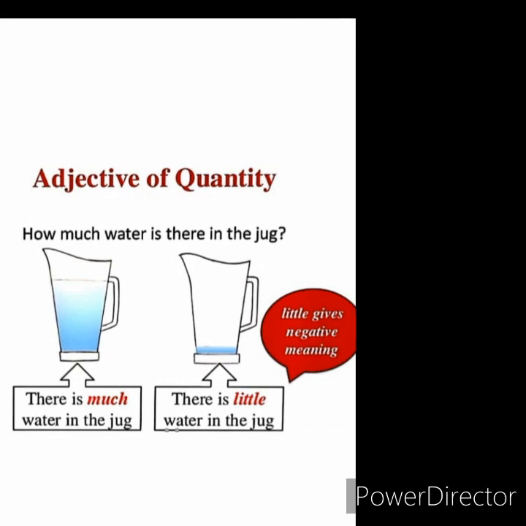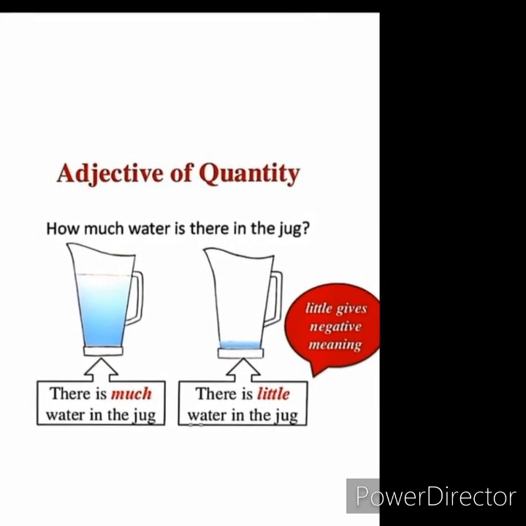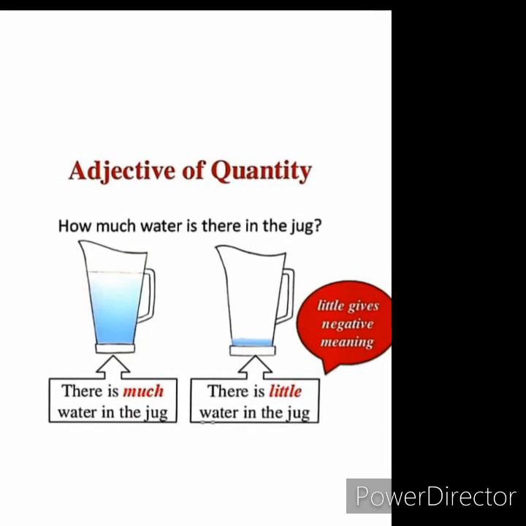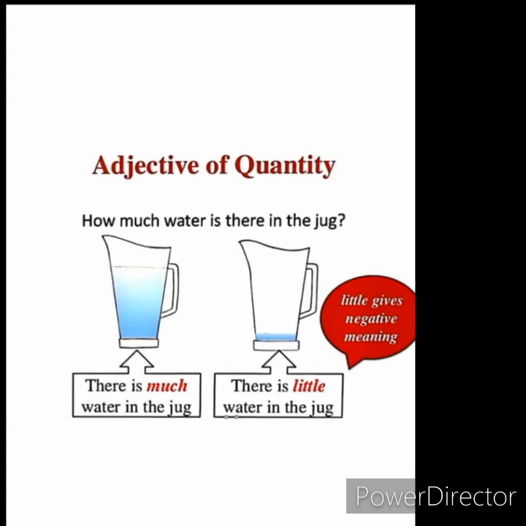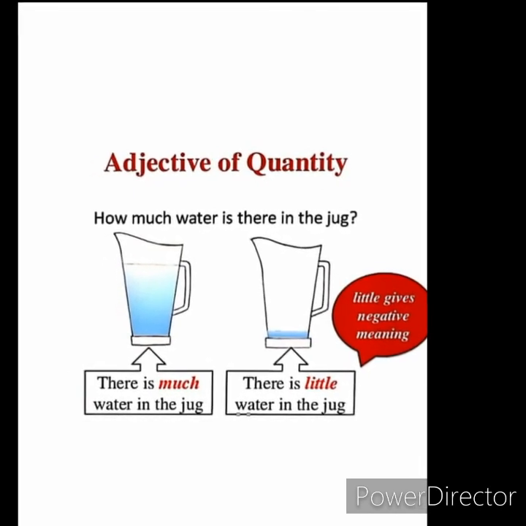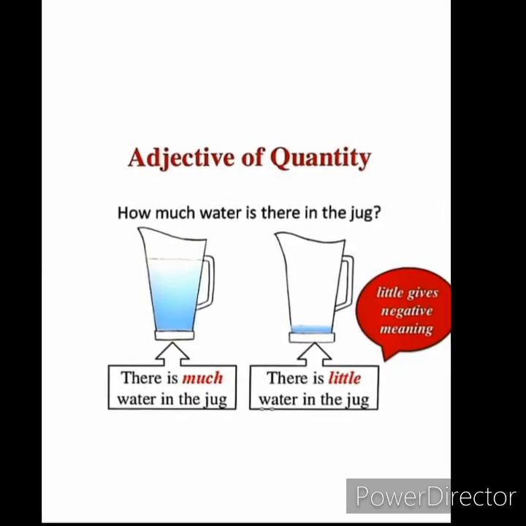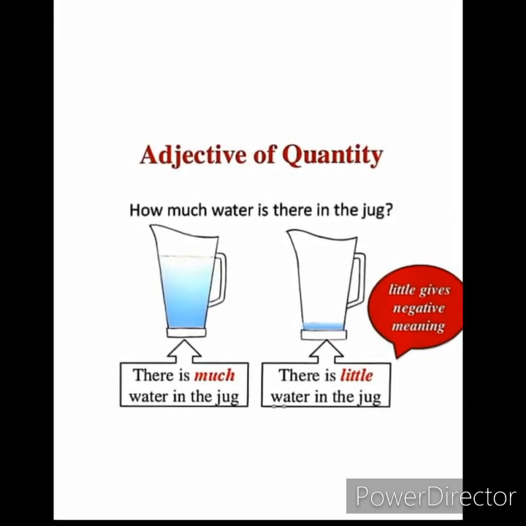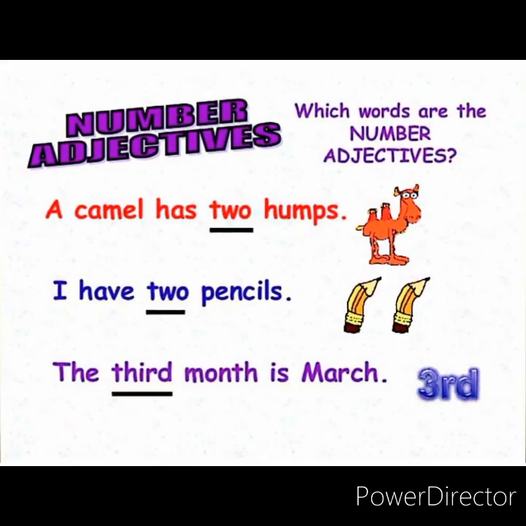Now, there are two jugs. In one jug, there is much water, and in another jug, there is little water. So, much and little are adjectives of quantity, as they are telling the quantity of water that is present in the jugs.